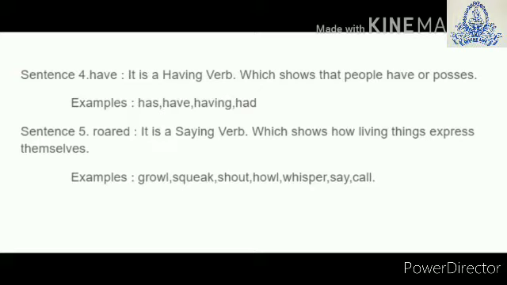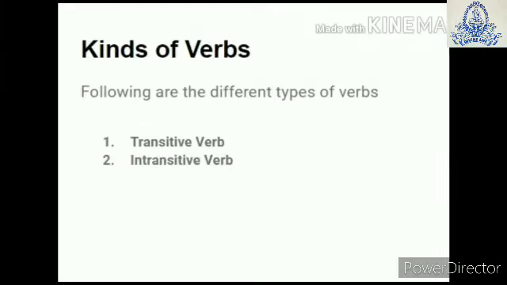In sentence 5, roared is a saying verb which shows how living things express themselves. For example, growl, squeak, shout, howl, whisper, say, call. Let us take two different kinds of verbs, transitive verb and intransitive verb.